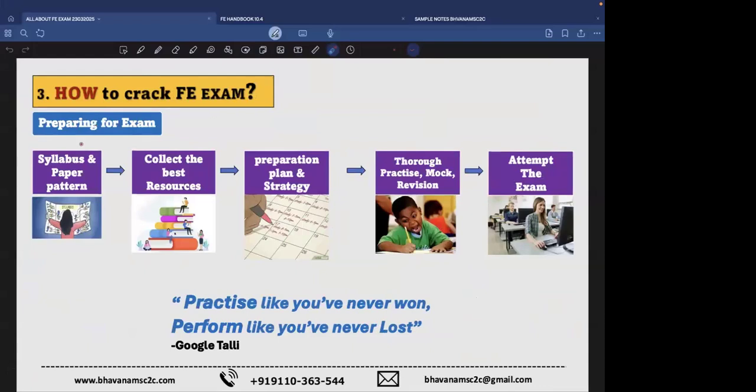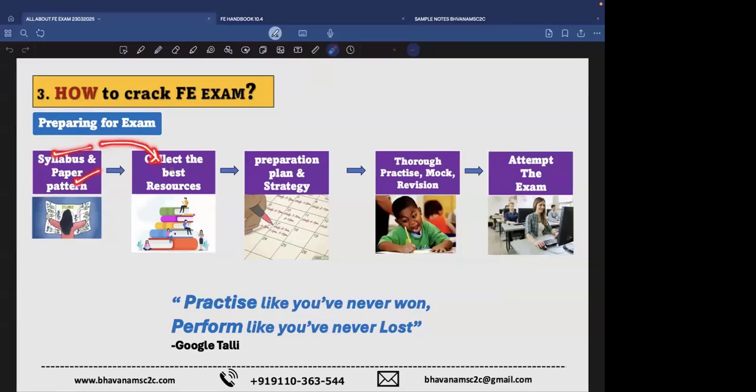Coming to preparation for the exam. First things first, you must know what is in the syllabus. How big is the syllabus? How easy or how tough is it? You have to see. After seeing the syllabus, you have to know the paper pattern. Is it objective type? Is it subjective? Do you have lengthy calculations? Do you have match the following questions, fill in the blanks questions? You have to know about the syllabus and paper pattern.